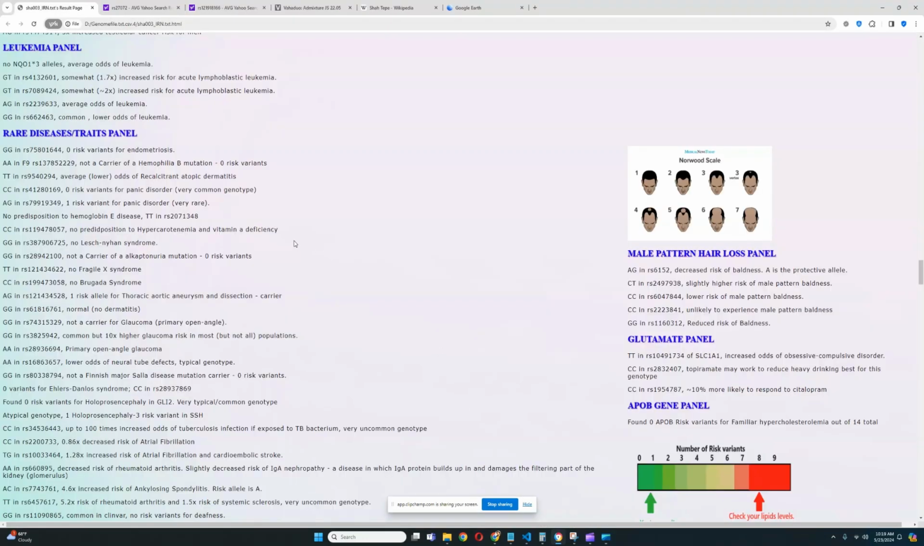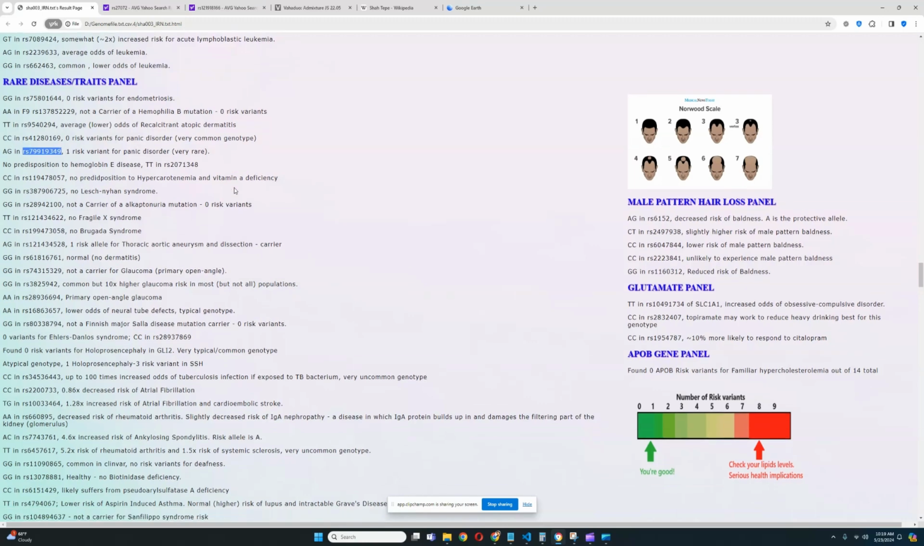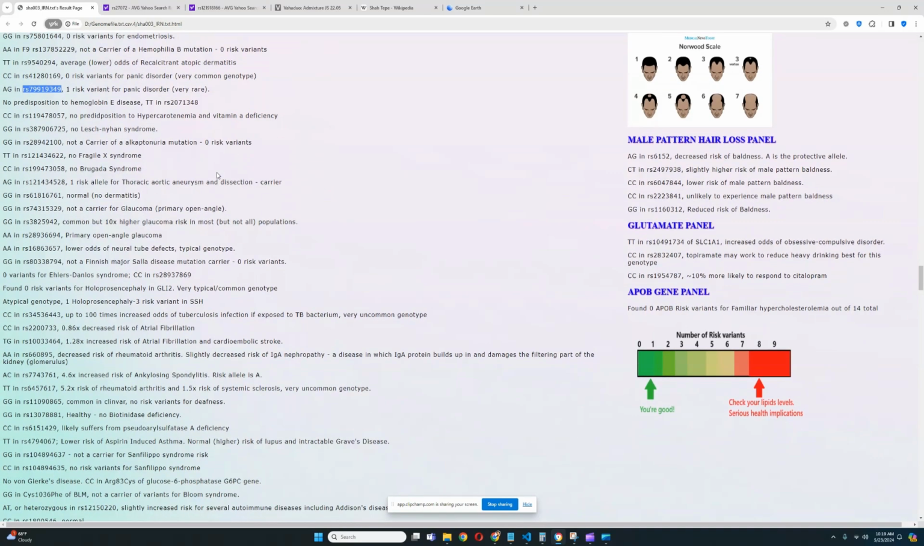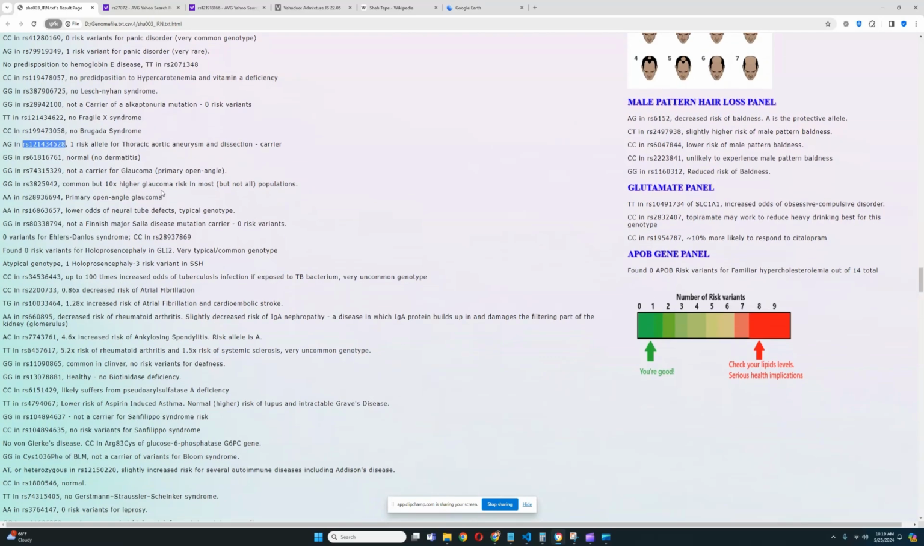Moving on to the rare diseases and traits panel, looks like they don't really have any risk variants for endometriosis. Let's see what risk variants do they have. They have a risk variant for panic disorder, which is really rare, and it's here. So they actually have a risk variant for panic disorder. Very interesting. They have a risk allele for thoracic aortic aneurysm and dissection, which is really rare as well. Probably a miscall. All of these are probably miscalls, actually. I feel like most of these are miscalls.